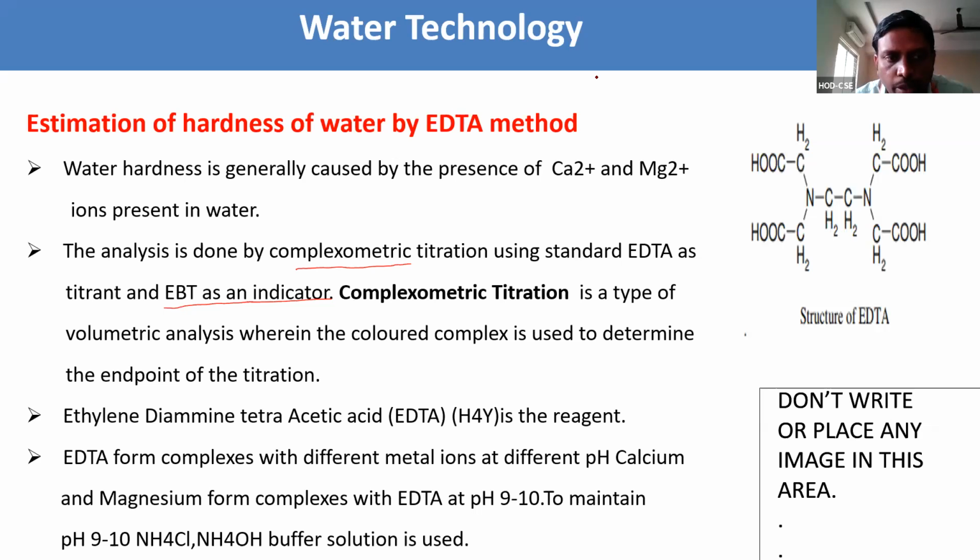Complexometric titration is a type of volumetric analysis where the colored complex is used to determine the end point of the titration.